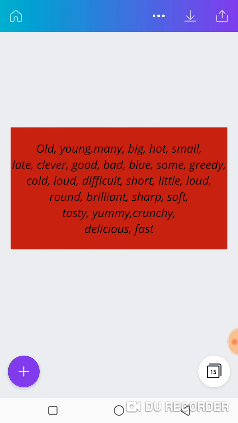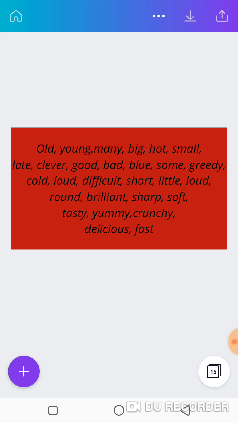Excellent. Let's look at some of these examples. You might come across these. These words are used in describing what? A noun, and they are all examples of adjectives. What can you see there? We have old, young, many, big, hot, small, late, clever, good, bad, blue, some, greedy, cold, loud, difficult, short, little, round, brilliant, sharp, soft, tasty, yummy, crunchy, delicious, fast. We have this and many more examples.